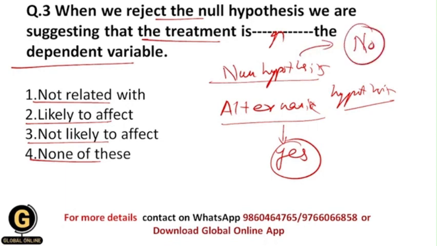And that's why whenever we reject the null hypothesis, then automatically we accept the alternative hypothesis. Okay, and that's why ultimately we accept that there is a relationship between the two variables. So it means that the treatment is going to likely affect the dependent variable.